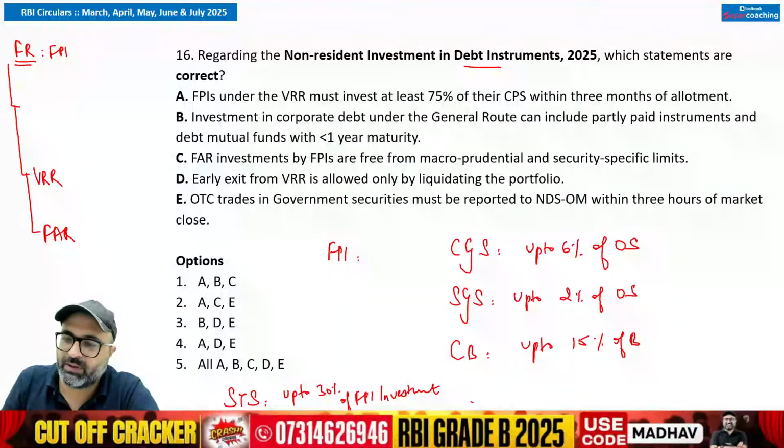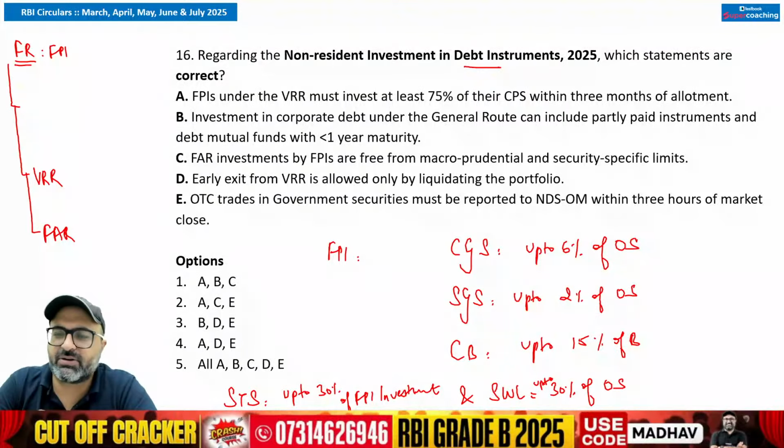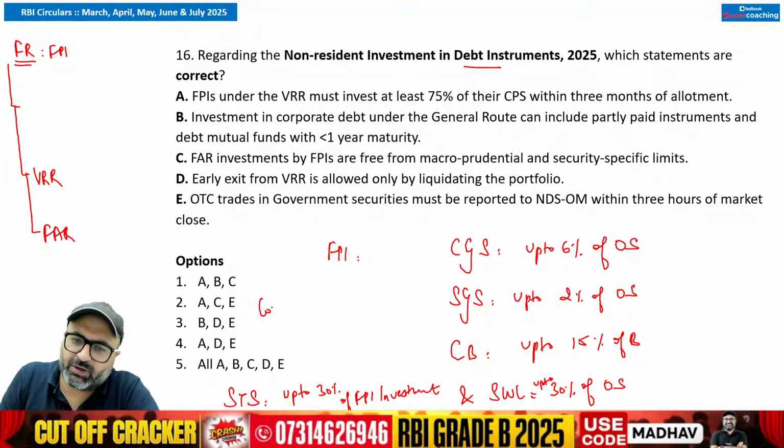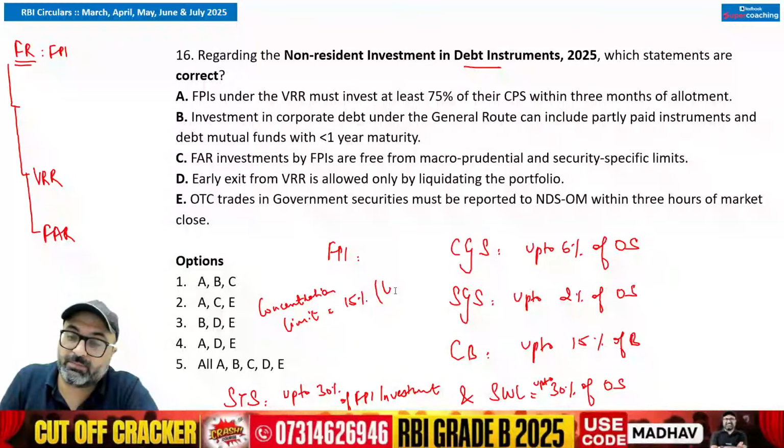Sector-wise limit is again up to 30% of outstanding stock. If I talk about the concentration limit, if I am not wrong, it is 15% for long-term FPIs and 10% for other FPIs. ठीक है जी?